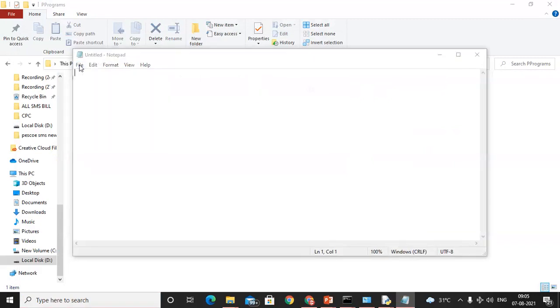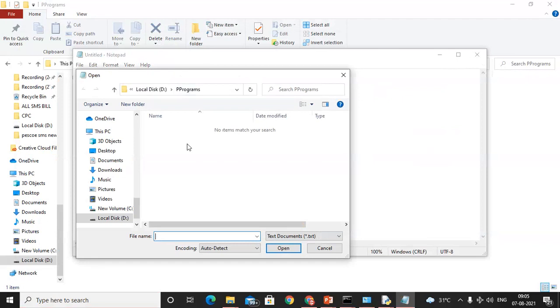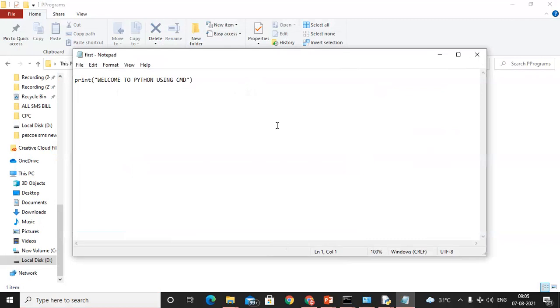Open that file, programs, click on the files. So we'll add one more statement in that, print. We need to add some statement.